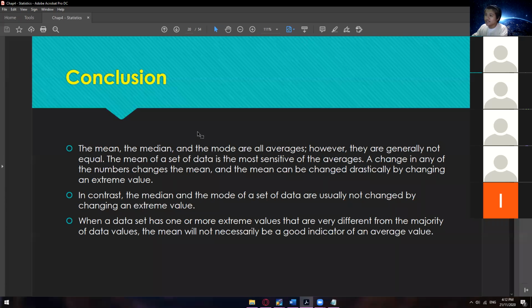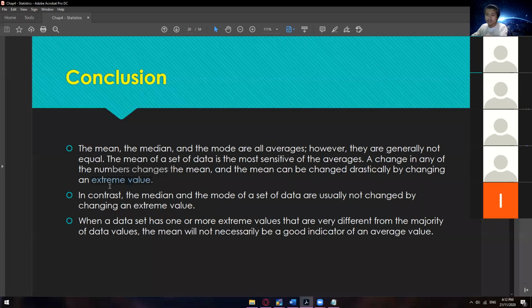The mean of a set of data is the most sensitive of the averages because if you change one number in that list of data, it will already change the result of your mean. So a change in any of the numbers changes the mean, and the mean can be changed drastically by changing an extreme value.